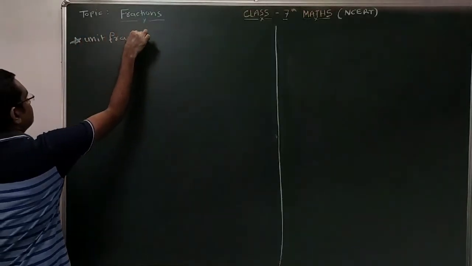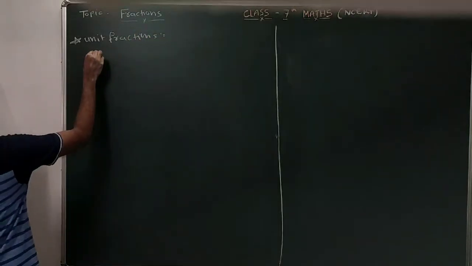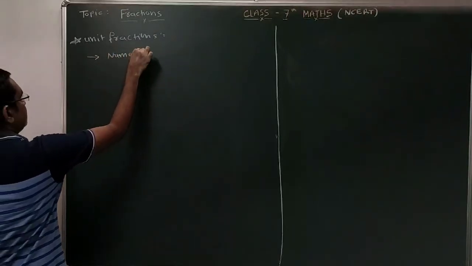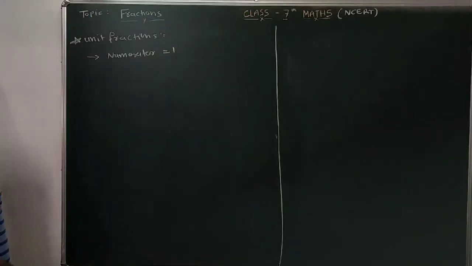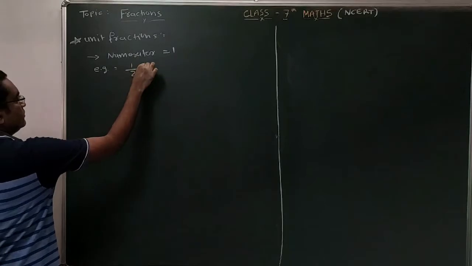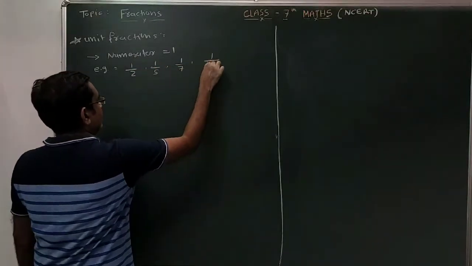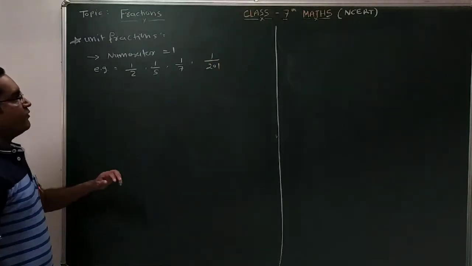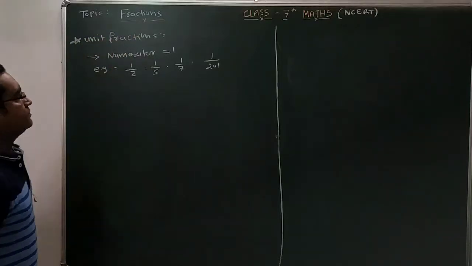Unit fractions. So what is a unit fraction? A fraction with numerator 1. These fractions are known as unit fractions. For example, we write 1 by 2, 1 by 5, 1 by 7, 1 by 201. These are examples of unit fractions. So unit fractions are the fractions having numerator 1.